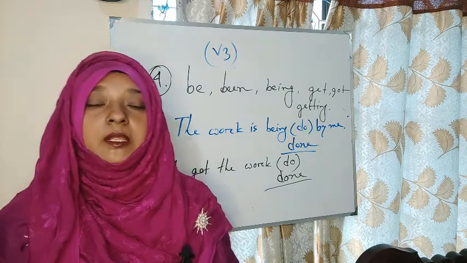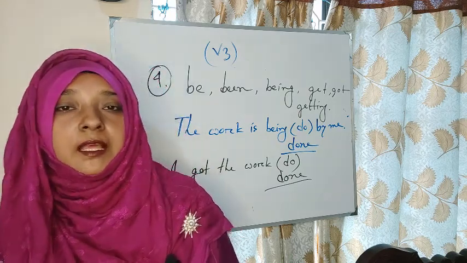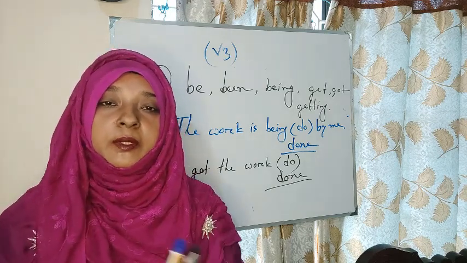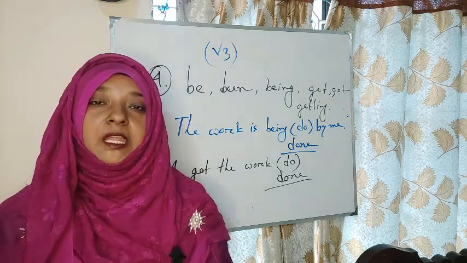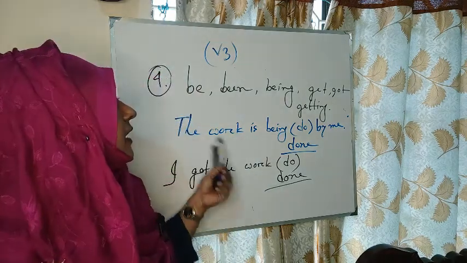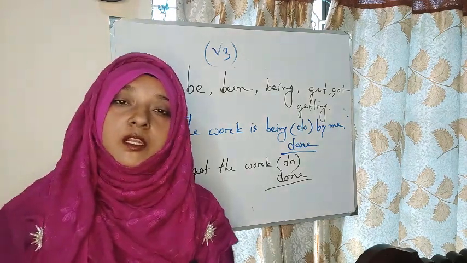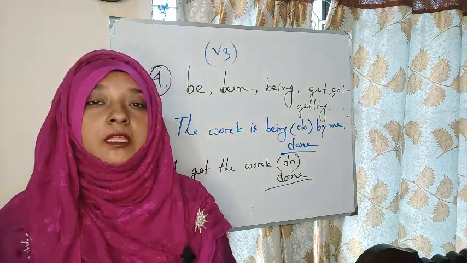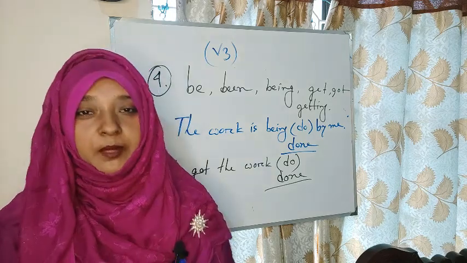Our next rule was if we get modal plus have, then the form of the verb will be past participle. Next our rule was if we get before our verb be, been, being, get, got, getting, then our answer will be in the past participle form.